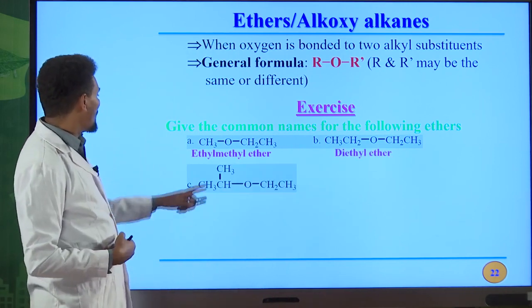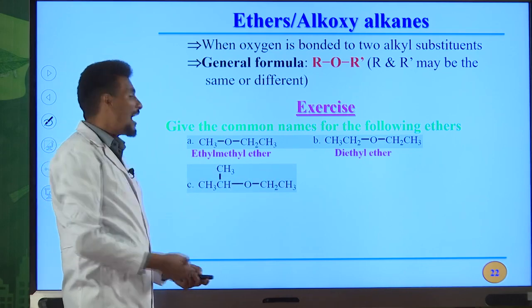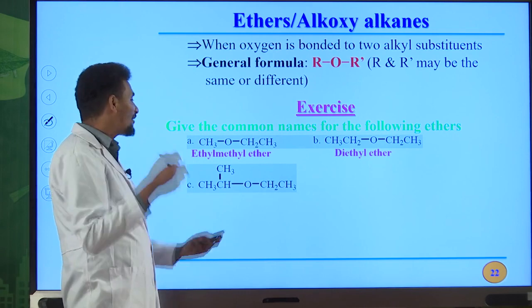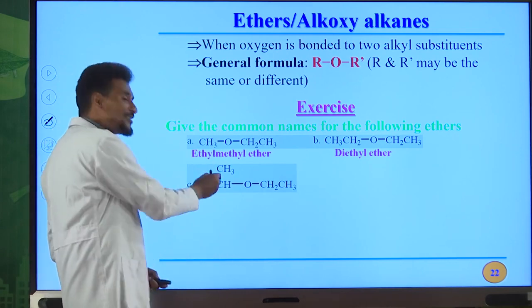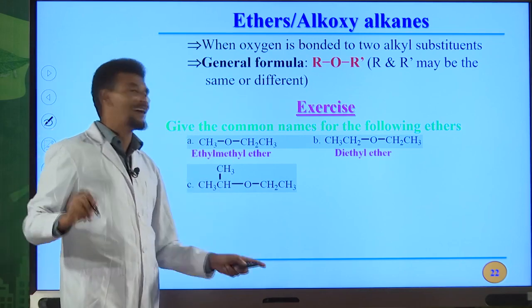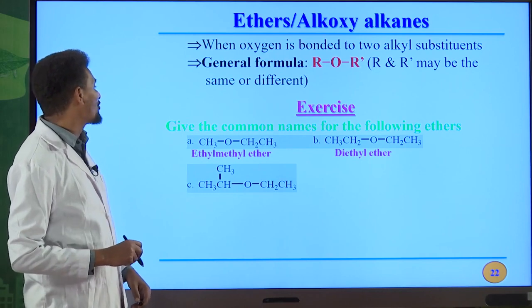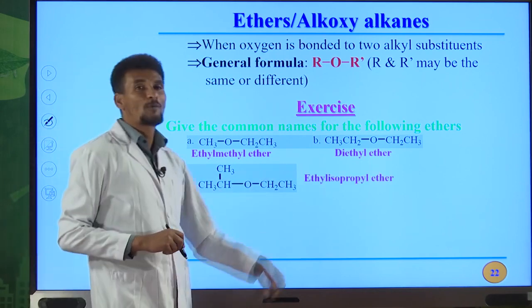Okay, the third example. Here we have ethyl group and this is isopropyl. Alphabetically ethyl must be written first, followed by this alkyl group isopropyl and followed by the name ether. So ethyl isopropyl ether is the common name for this ether, ethyl isopropyl ether.